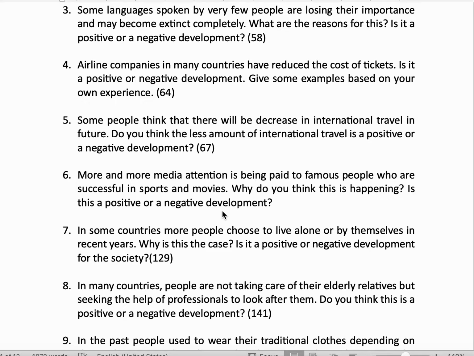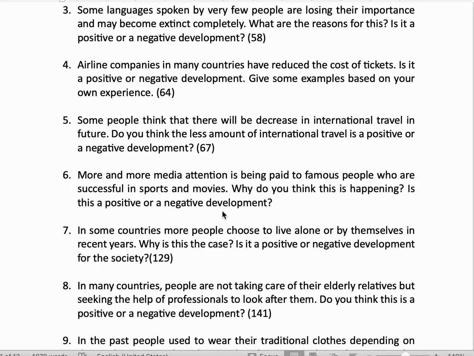So if international travel is reduced, then what will happen? Then there will be less pollution, less usage of fuel, and less spread of diseases. So these will be the positives if international travel is reduced. But on the negative side, if international travel is reduced, then businesses would suffer, okay?